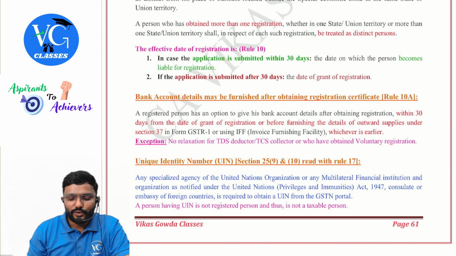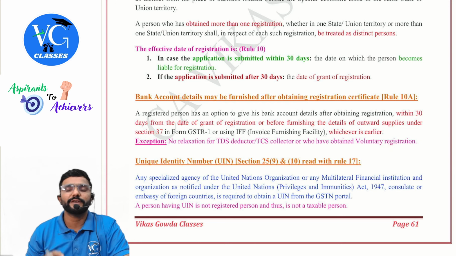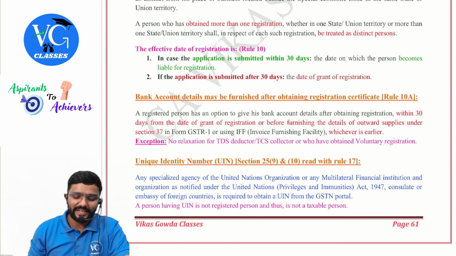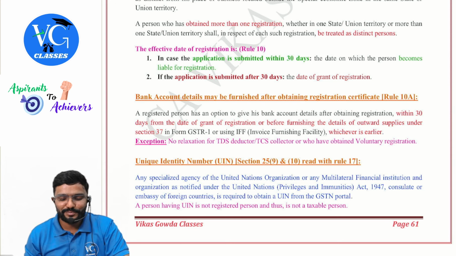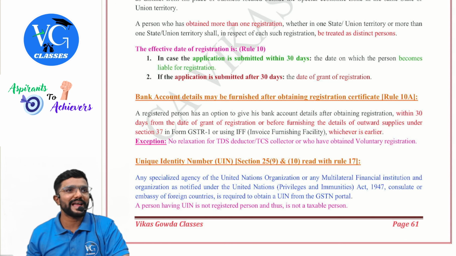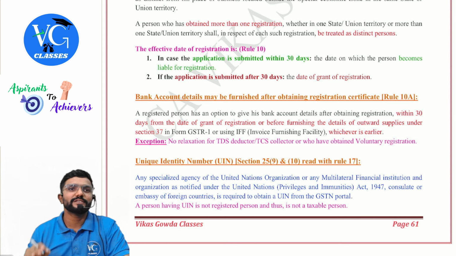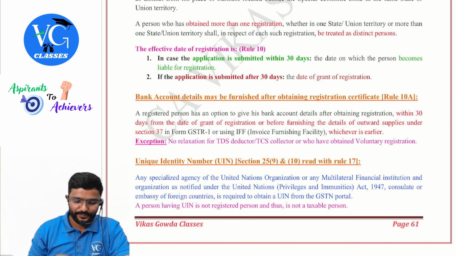The exception is there is no relaxation for a TDS deductor, TCS collector or the person who has obtained voluntary registration. Means they have to give bank account details at the time of registration only. Why? Especially these people are acting on behalf of the government. So they cannot take the registration without a bank account. Then this guy also, he himself is coming. So in that case, should he have a bank account? Yes, at the time of application itself.